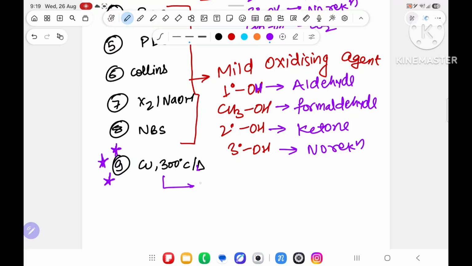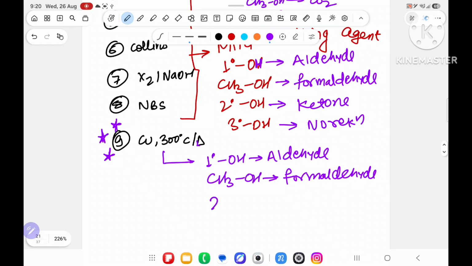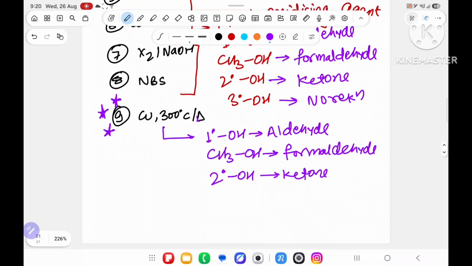In this part, everything will be as it is. 1 degree OH converted into aldehyde without any doubt. CH3OH converted into formaldehyde without any doubt. Like 4 to 8, 2 degree alcohol converted into ketone without any doubt.